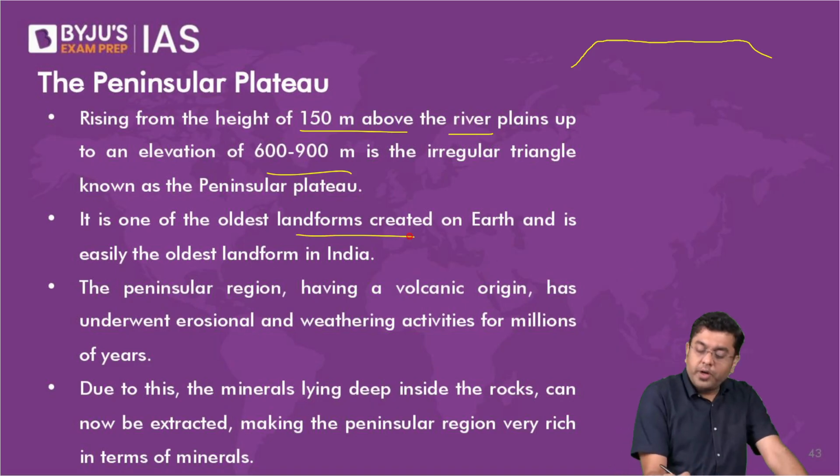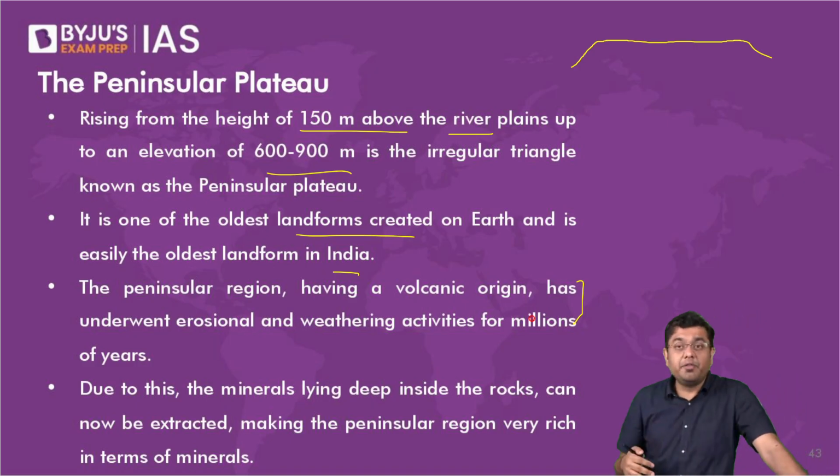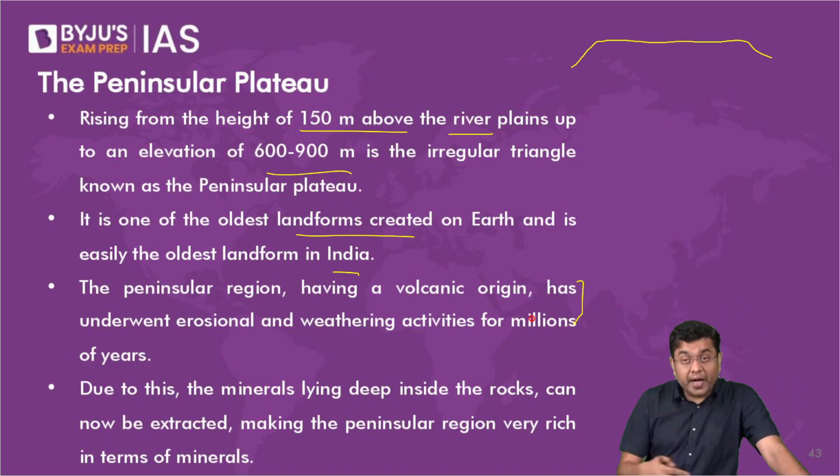It is one of the oldest landforms created on Earth and easily the oldest landform in India. The peninsular region, having volcanic origin, has undergone erosional and weathering activities, due to which what was under the lower portions of the rocks has now come closer to the surface. That is why it is so very rich in minerals, and it is these lower portions from where we are continuously extracting minerals.